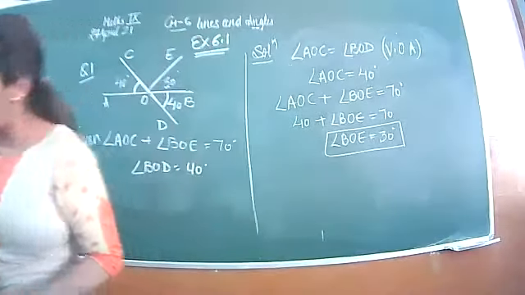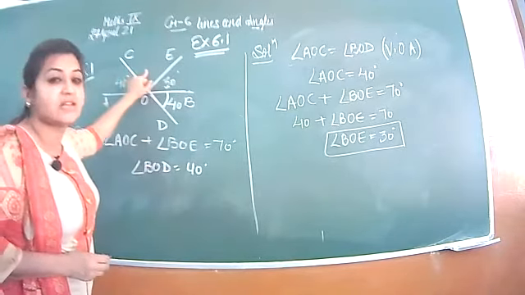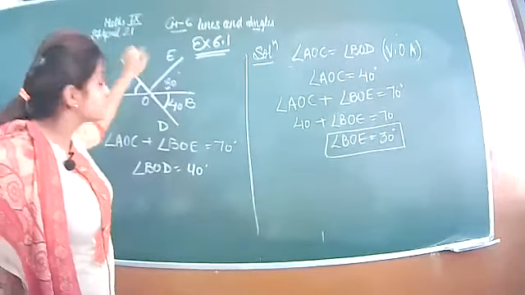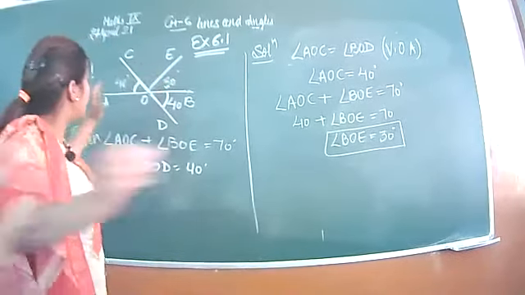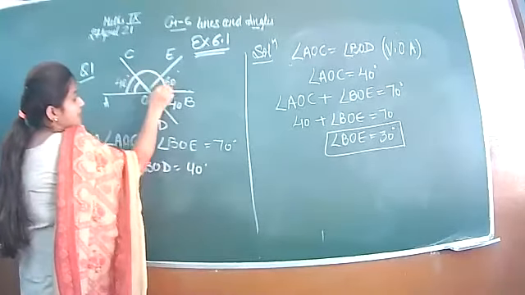Next you have to find the reflex angle COE. For this angle COE, we have to find the reflex. So the best way to find the reflex of COE is to find COE first. You can see that this whole thing forms angles on a straight line.